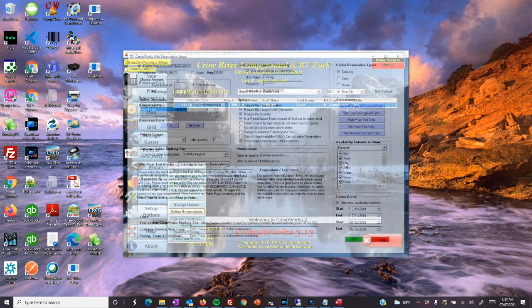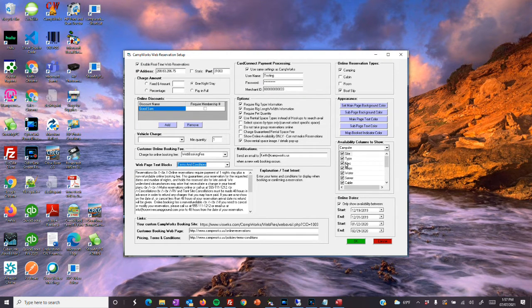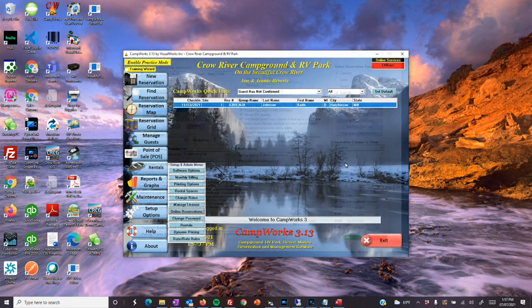But in the online reservation setup, there is terms and conditions. Put your terms and conditions in here and hit OK. And as long as the rest of the things are set up for online reservations, that will make this feature essentially enabled for the terms and conditions part of it.